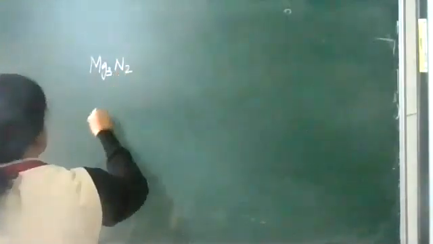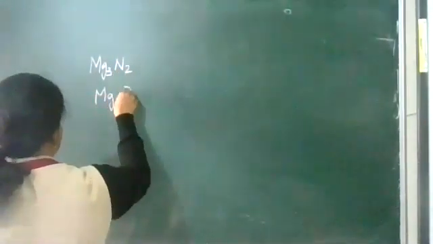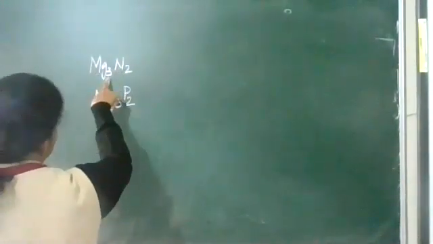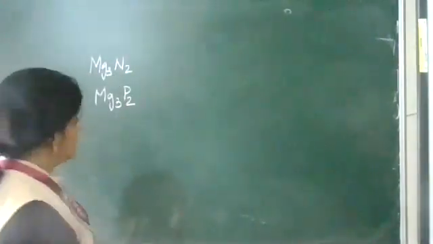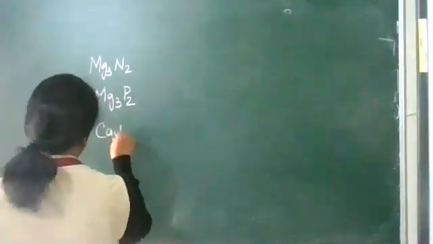Valency of magnesium is 2, valency of nitrogen is 3, similar to KCl. So Mg3N2 and Mg3P2. Here, Mg is the metal. With calcium, similar, that is Ca3P2.